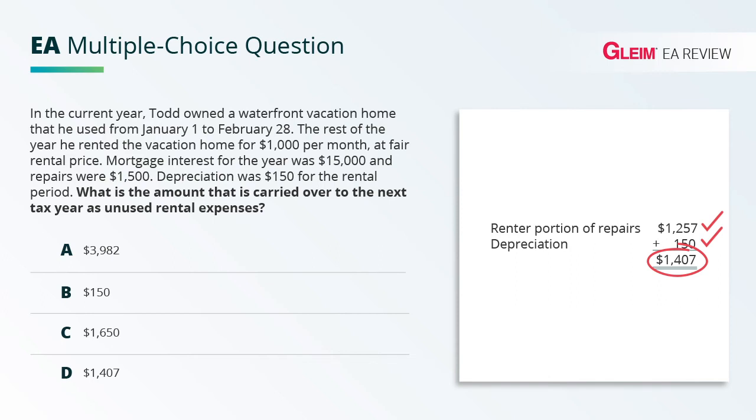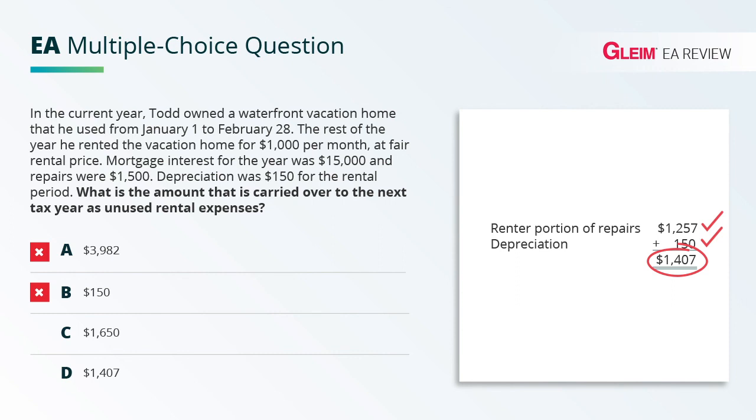Let's consider the answer choices just to go through the different possibilities and why they're wrong. Choice A, $3,982. In $3,982, the mortgage interest is fully deductible in computing a rental loss for the year, but it's limited to $10,000 of rental receipts. So this answer is incorrect. B, $150. This is the amount of the depreciation. A portion of the repairs attributable to the rental days, 306 out of 365 days, may be carried forward to next year. So that amount also gets added in, not just the $150 of the rental, the category 3, also category 2 gets allocated in that carryover as well. So item B is incorrect.